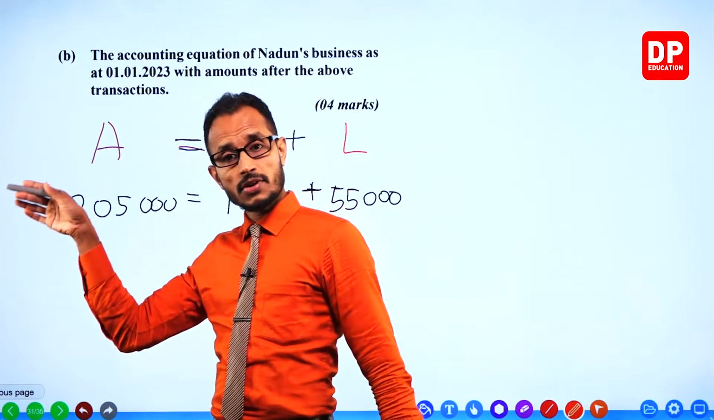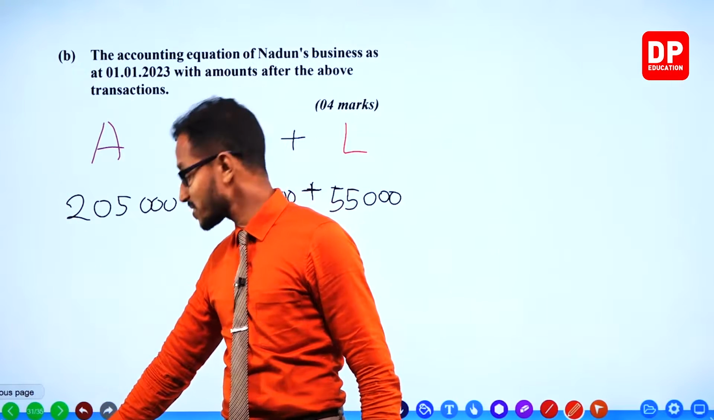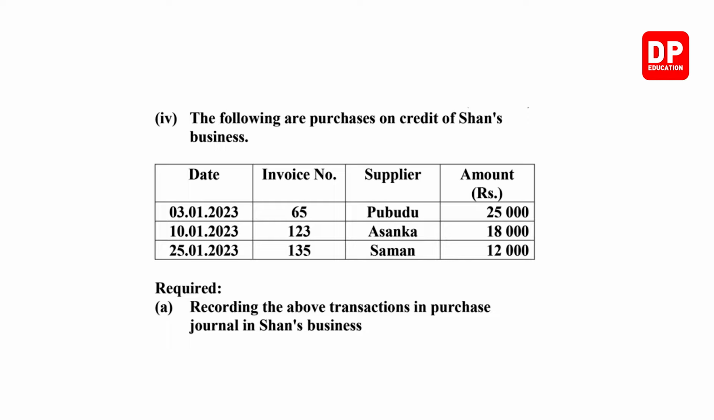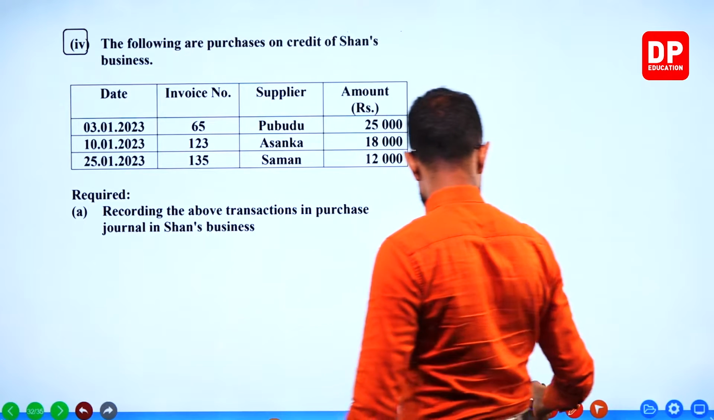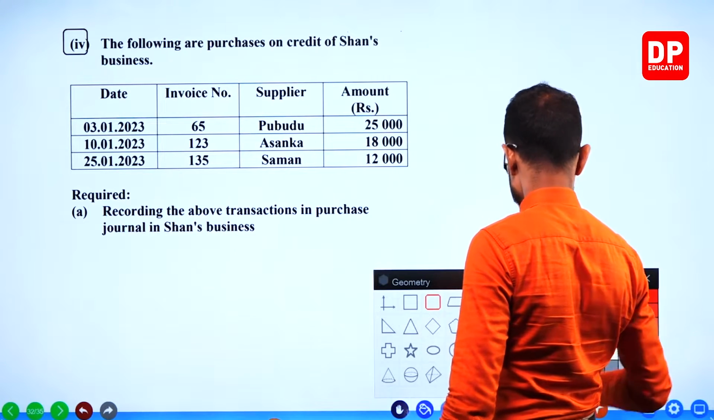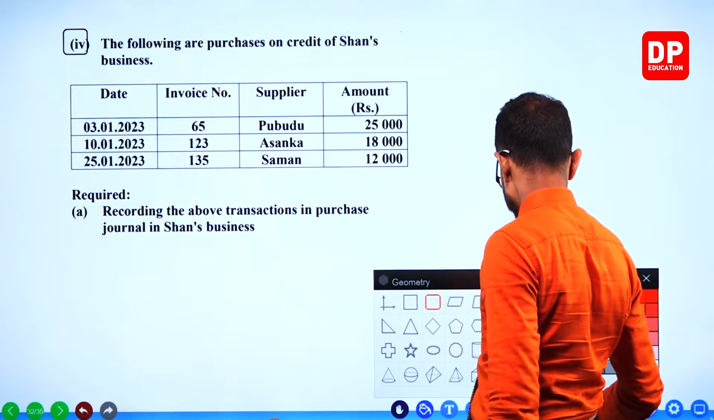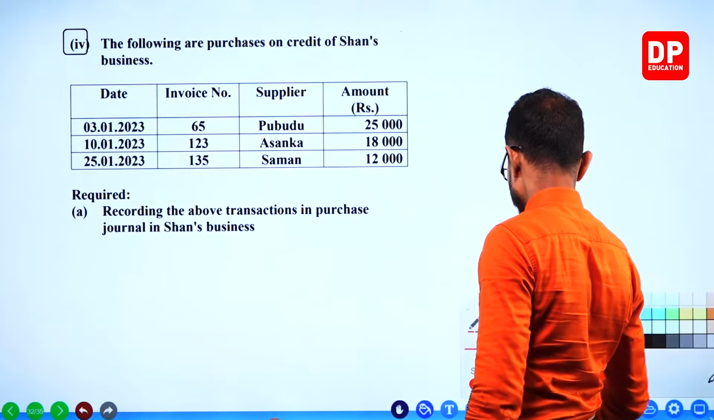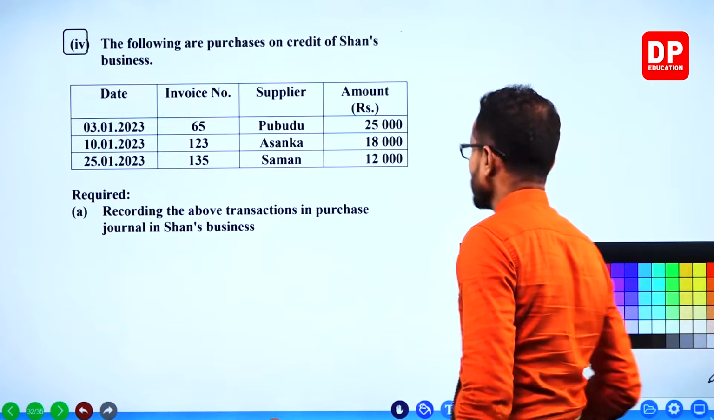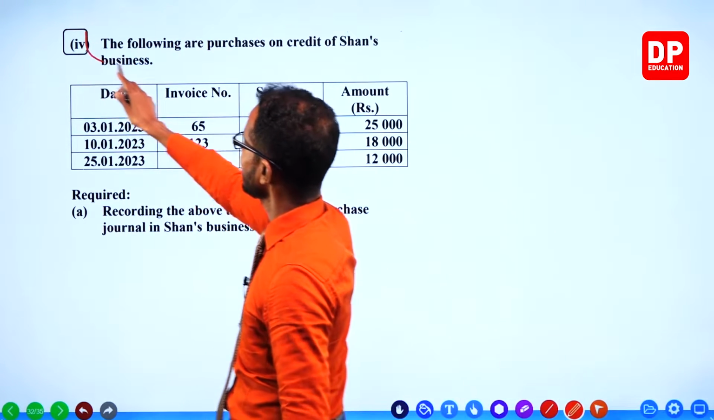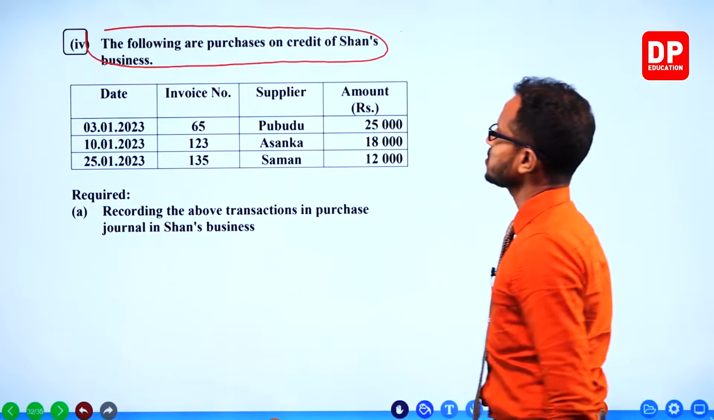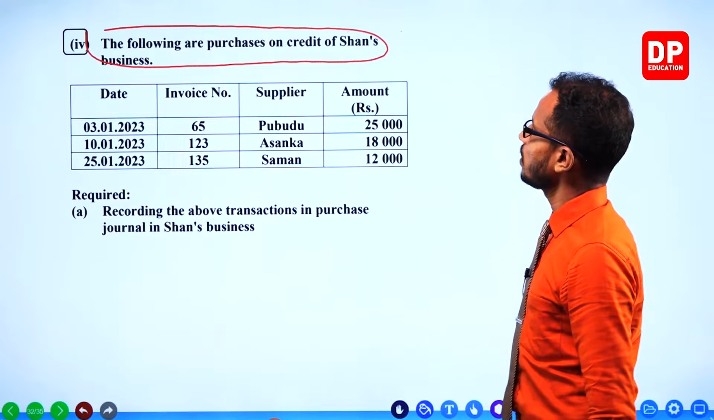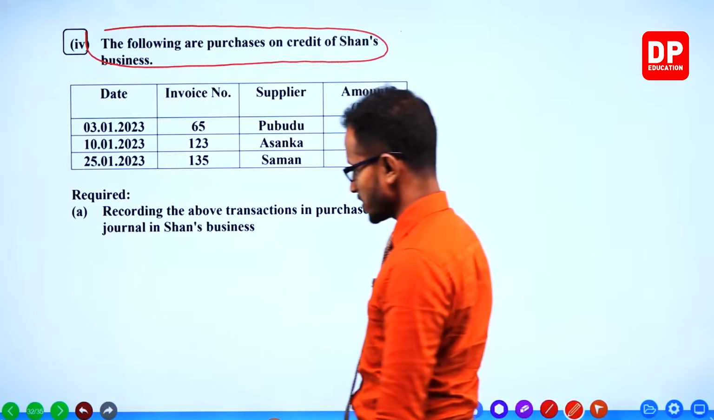And moving on to the next part, the fourth part. This is the last part. And it says that we are very good people, we're beautiful people. What do we have to do? Following are the purchases on credit of Sean's business.